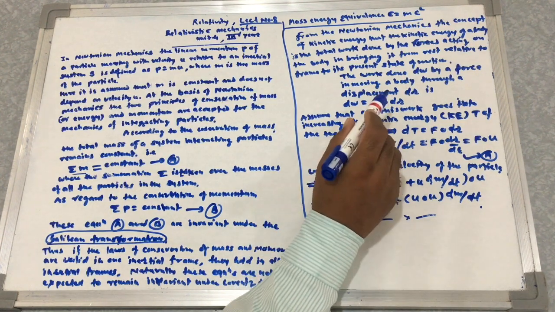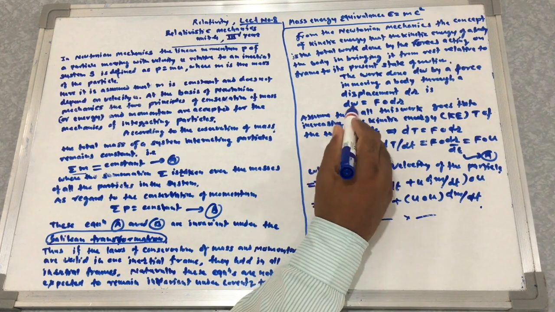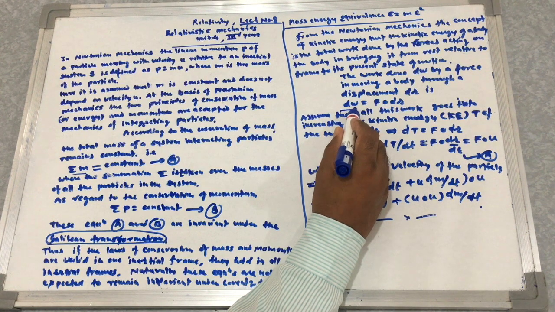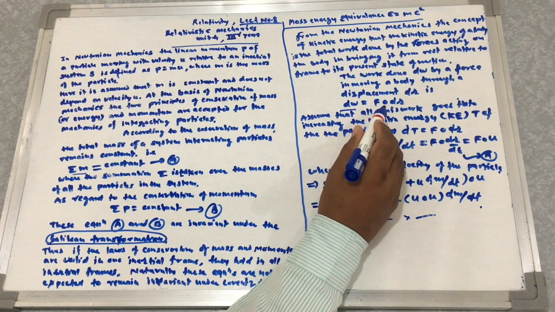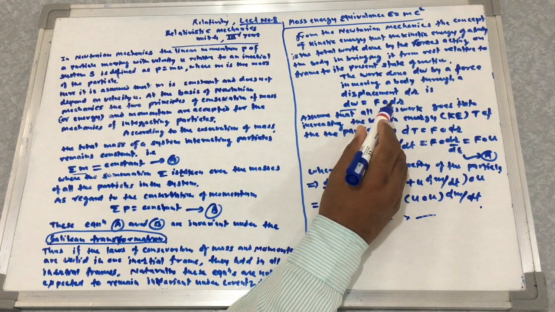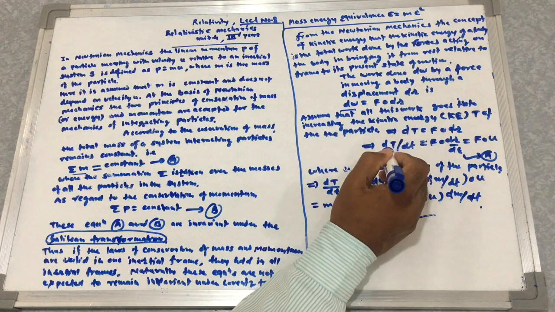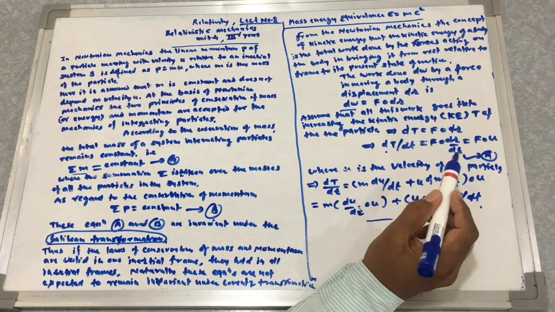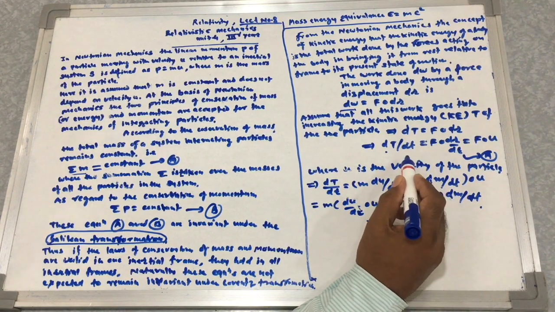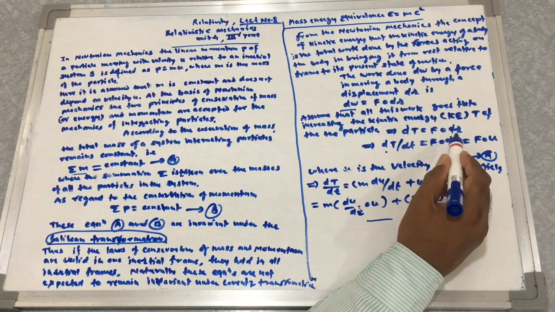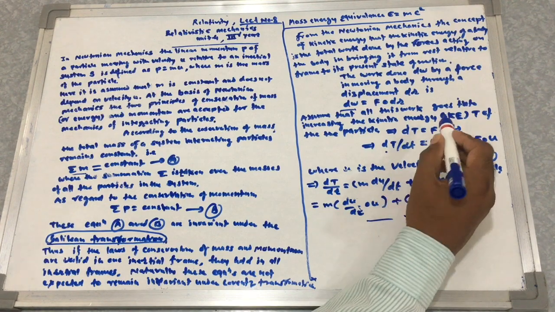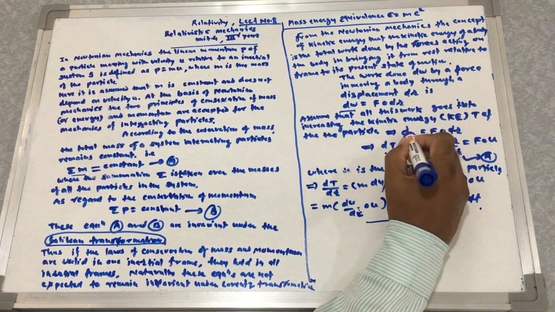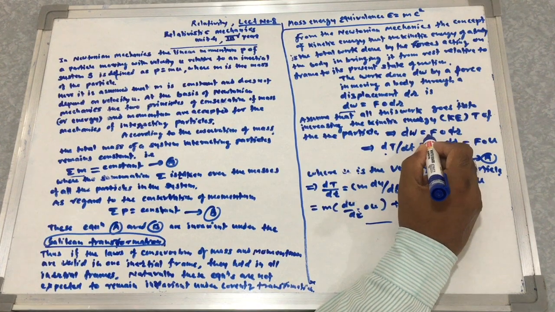The work done dW by a force in moving a body through a displacement dr is dW is equal to F into dr.